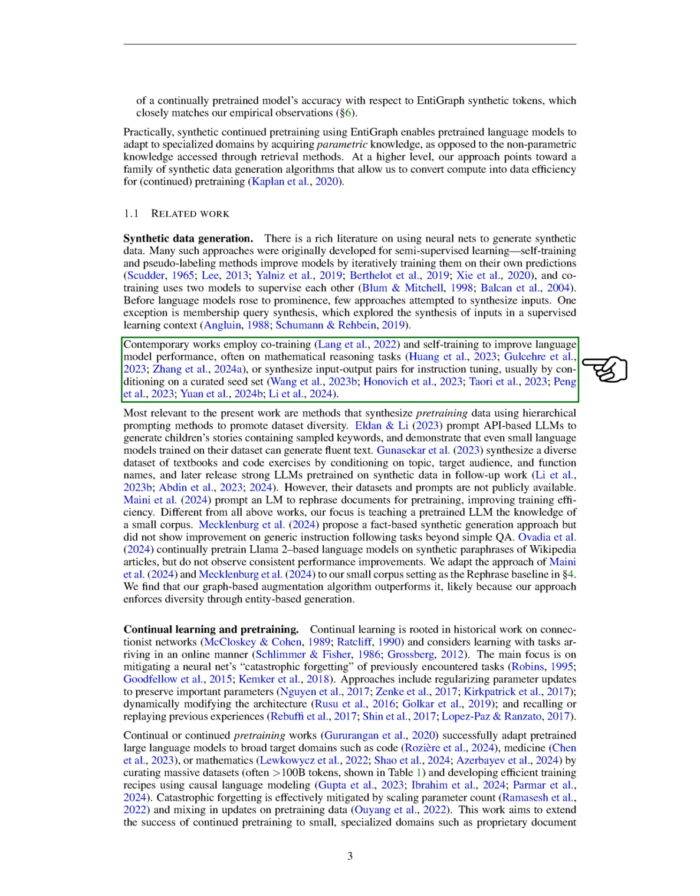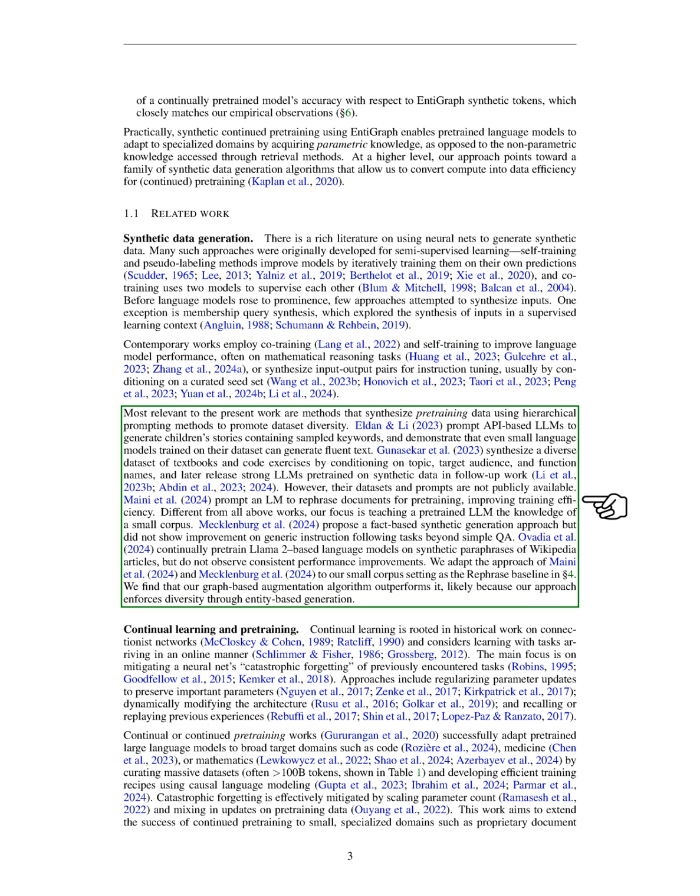Currently, many studies utilize co-training and self-training to boost language model performance, especially in tasks involving mathematical reasoning or by generating input-output pairs for instruction tuning based on a curated seed set. Some methods synthesize pre-training data using hierarchical prompting to increase dataset diversity, such as generating children's stories with specific keywords or creating diverse datasets of textbooks and coding exercises based on topics and audiences.